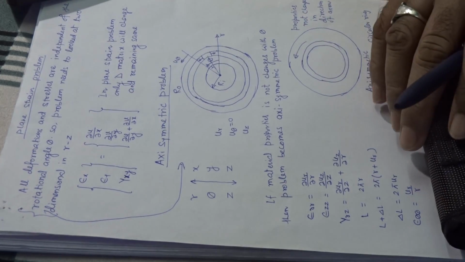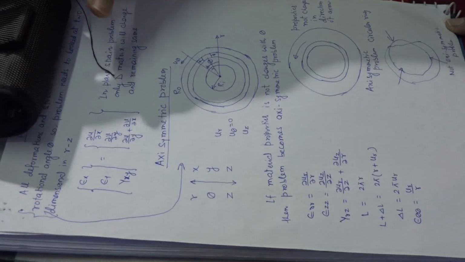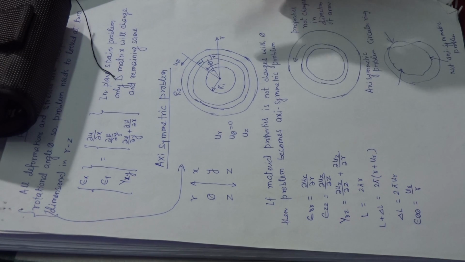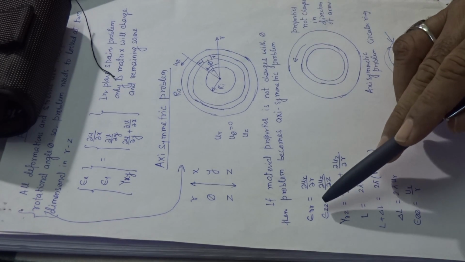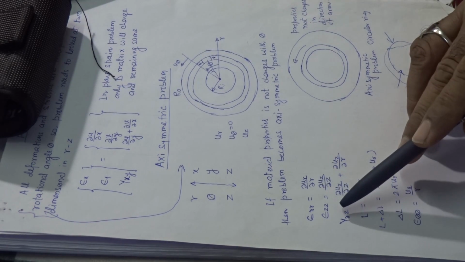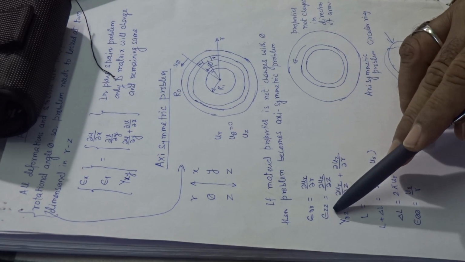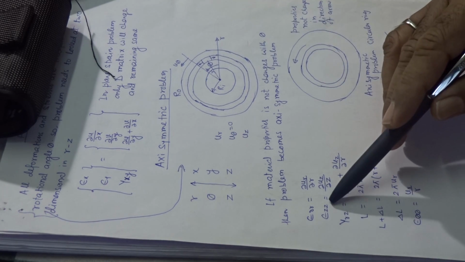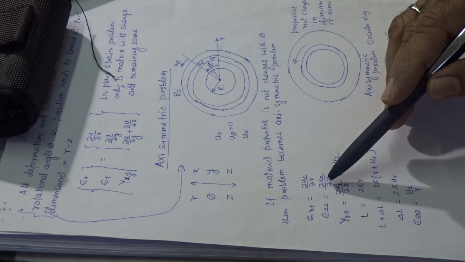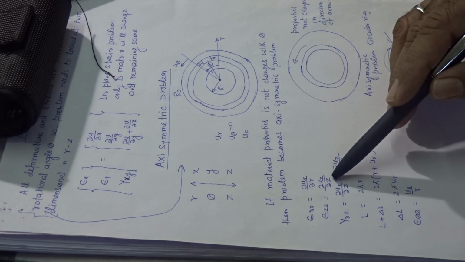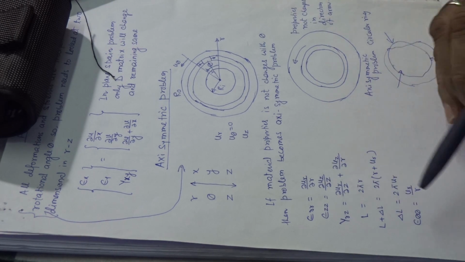In the axis symmetry problem, the radial strain is denoted by epsilon rr, that is del ur by del r. In the z direction, epsilon zz is del uz by del z.